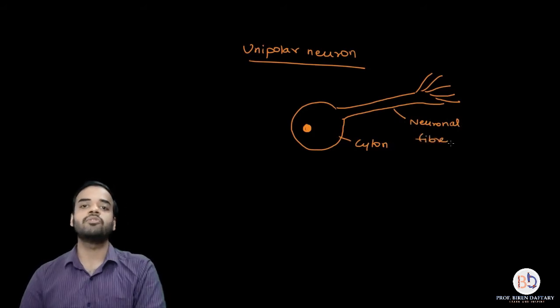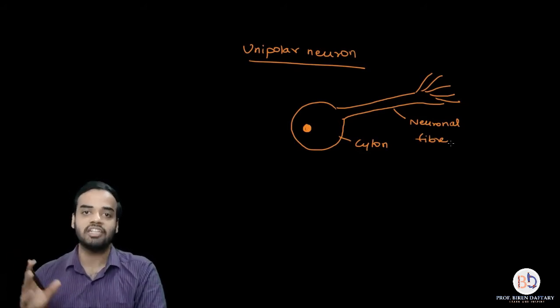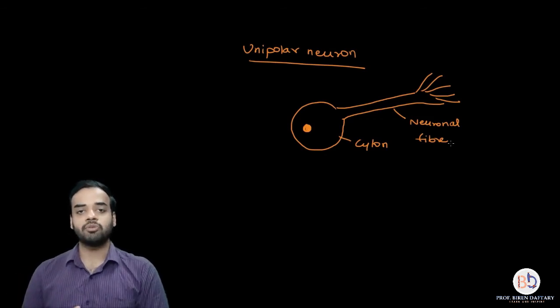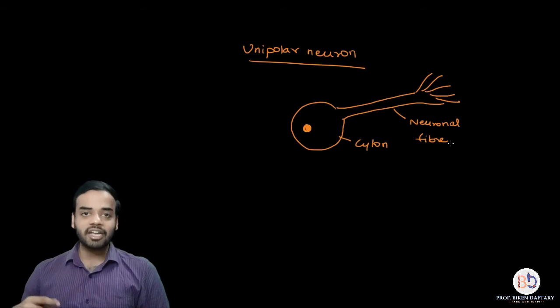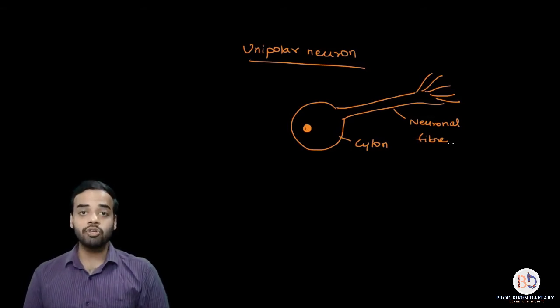Such a type of neuron is called as a unipolar because it has got only one fiber attached to the cyton or the cell body or the soma. Okay, so this is called as a unipolar neuron. Now there is one more type of a unipolar neuron, and that is called as a pseudo unipolar neuron.